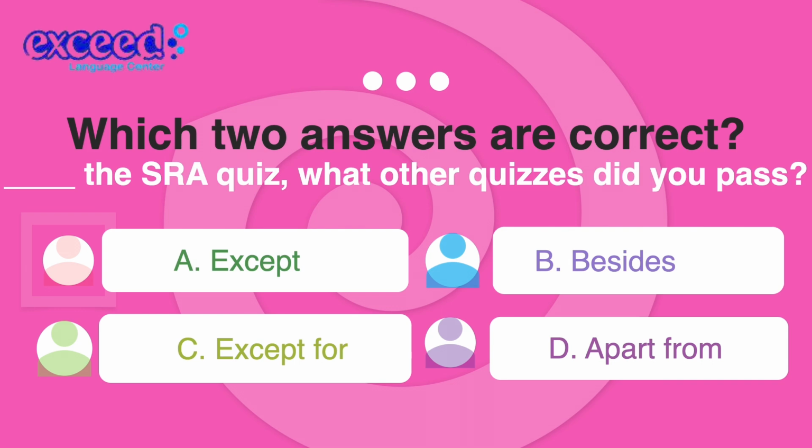The answers, as most of you said, are B and D. Now, the aim of this video is to explain the difference between except for, besides, and apart from. You probably know the meaning of these four words separately, but when they're put in the same place, you might get confused because the difference in meaning is very slight.